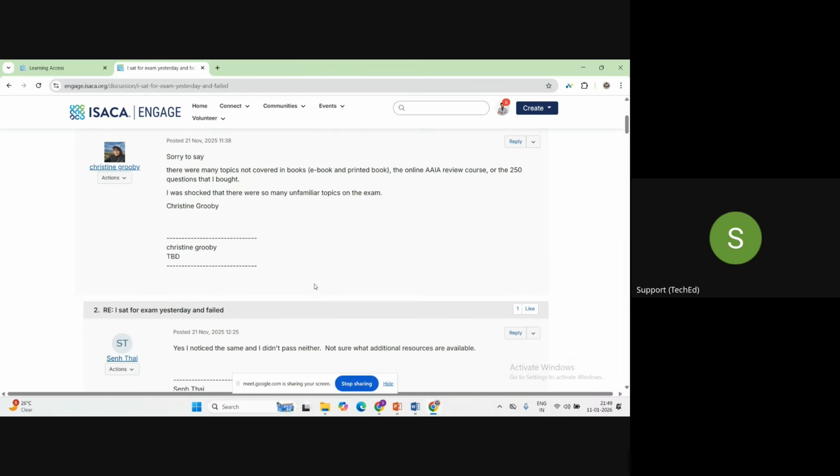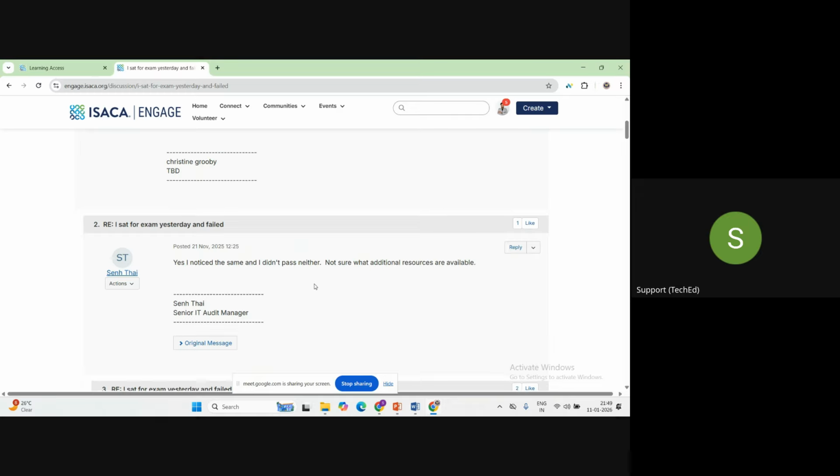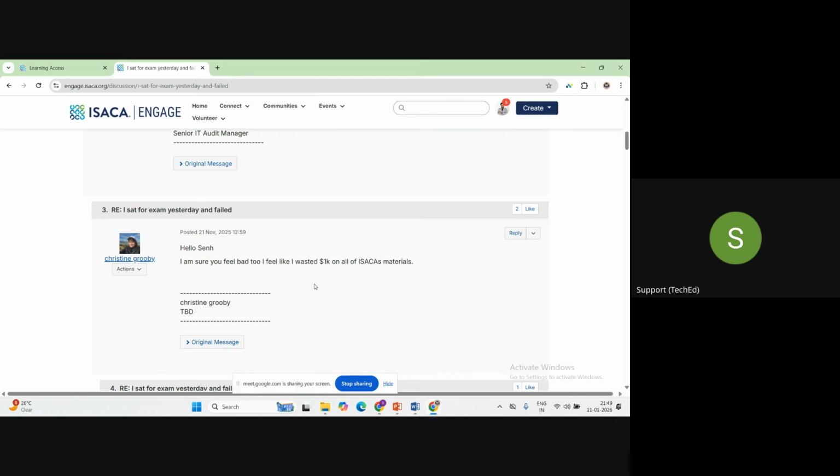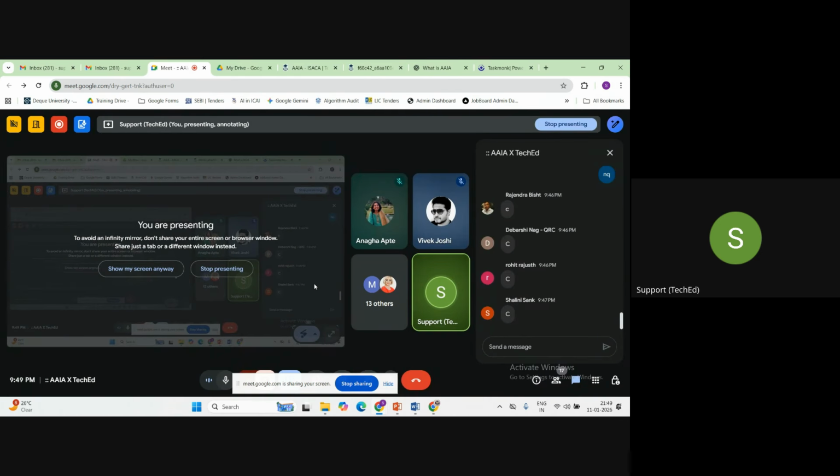There are certain topics which are not in the review manual, and they are asking about them in pretty much detail. There are words like K algorithm, precision, and recall, never explained in the book.